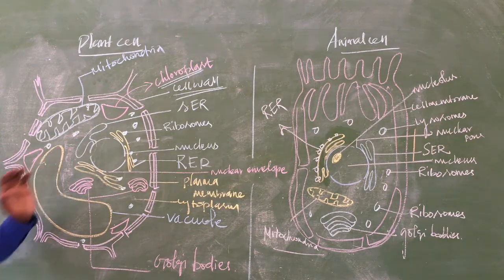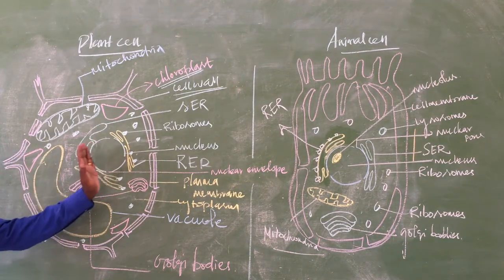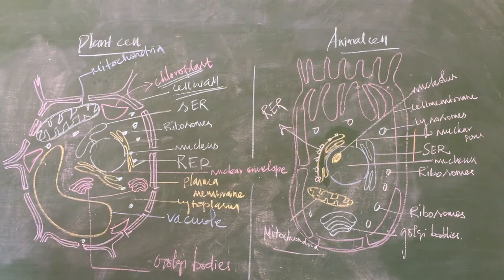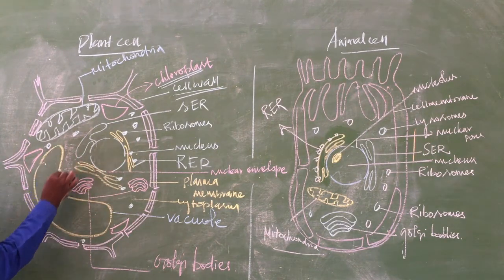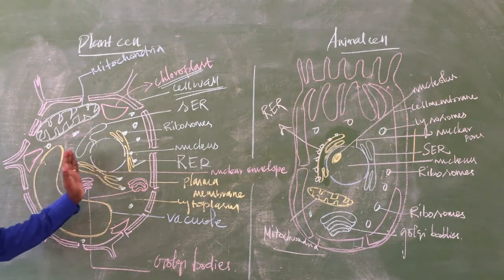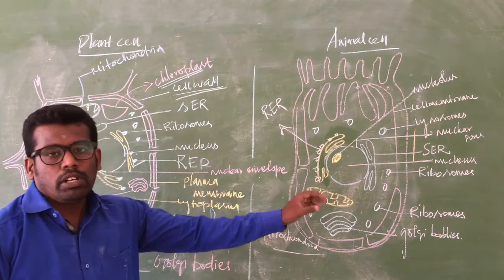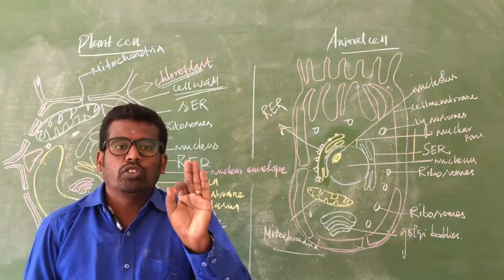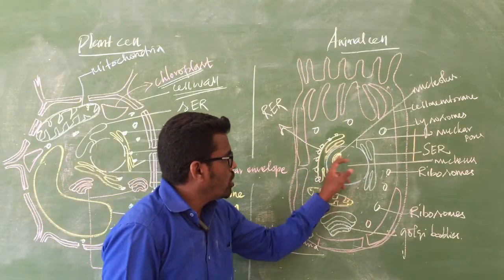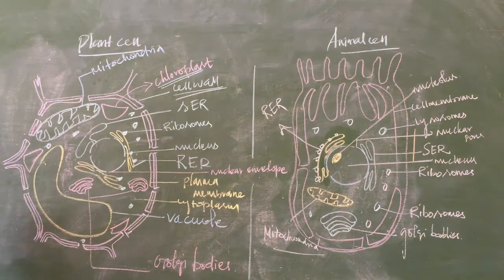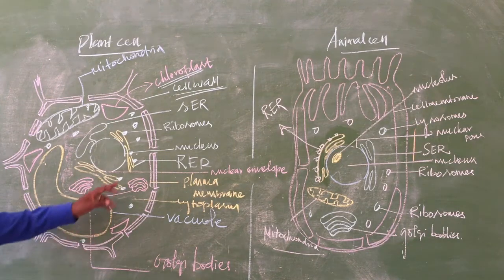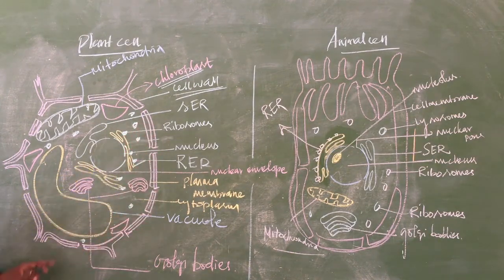Okay, and the nucleus. You see in the plant cell, the nucleus is in the corner, because the maximum cell volume is occupied by the vacuole, so the nucleus comes to the corner. But in the animal cell, the vacuoles are many but small in size, so the nucleus occupies the center of the cell. And the cell wall is here, the outer layer. This gives a rigid nature and strength.